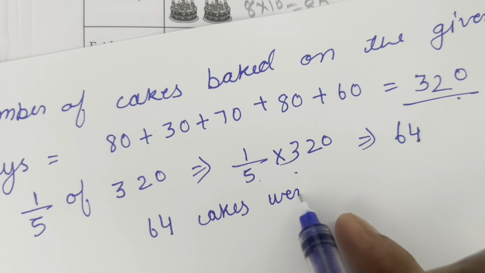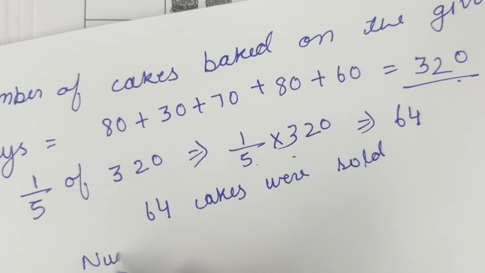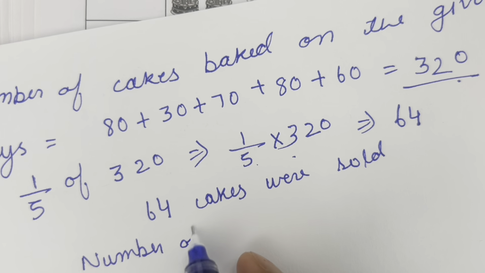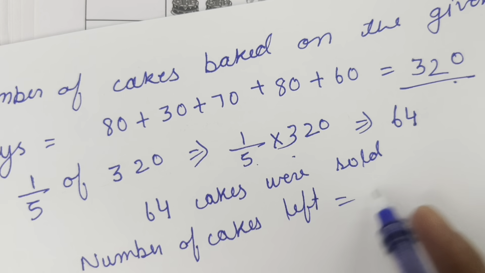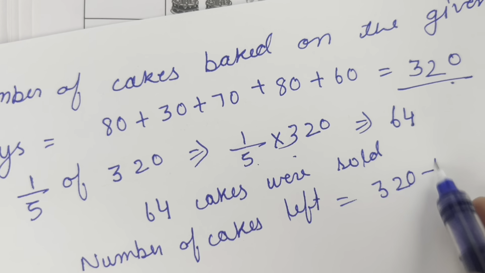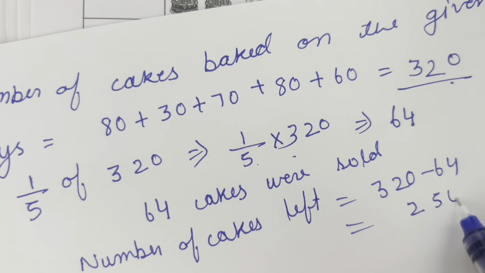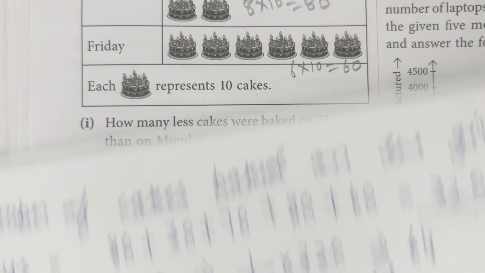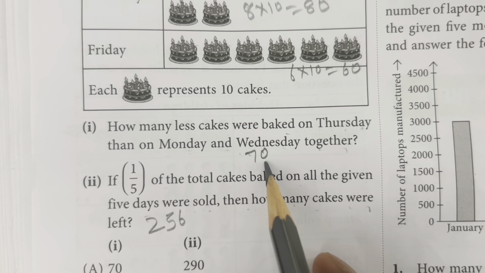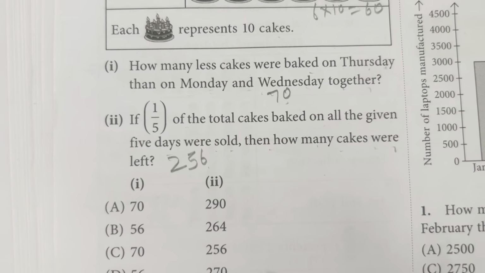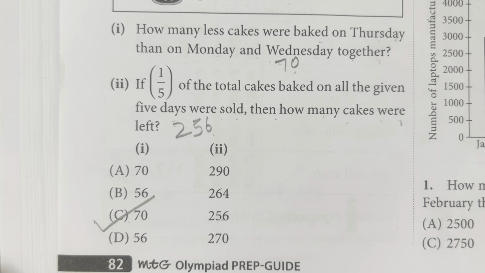It means 64 cakes were sold. So the number of cakes left is equal to the total cakes, that is 320, minus 64, which is equal to 256. So our right answer is 256, and 256 is in option C, so option C is the right option for question number 34.